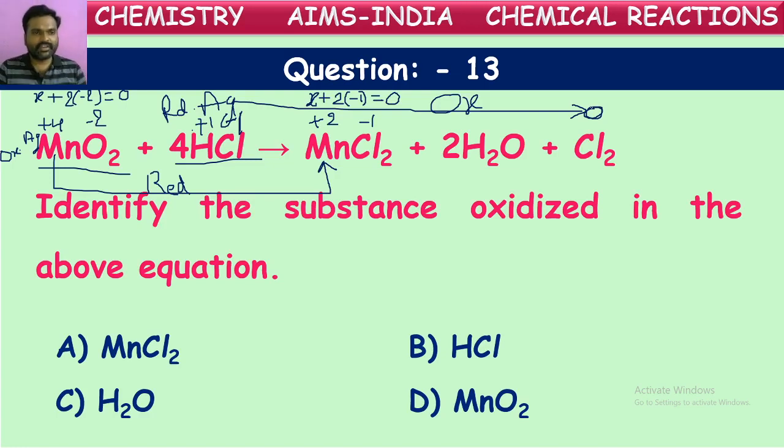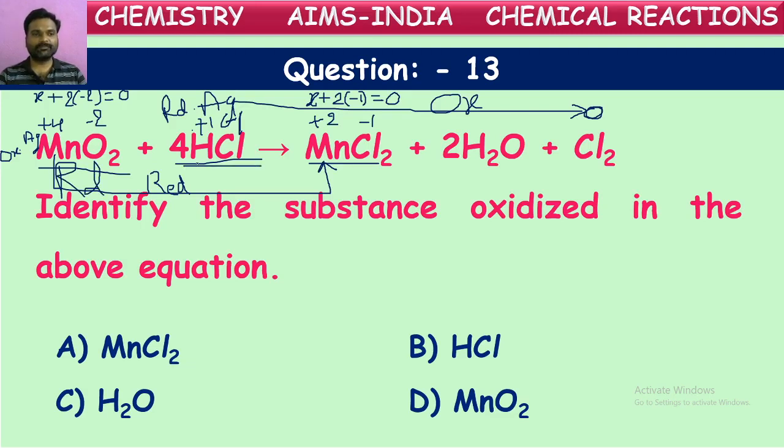The same we can say in terms of oxygen also. Manganese dioxide initially is with oxygens, but after the reaction it lost its oxygens. So in this form also it is reduced. Loss of oxygen is called reduction. MnO2 is reduced.